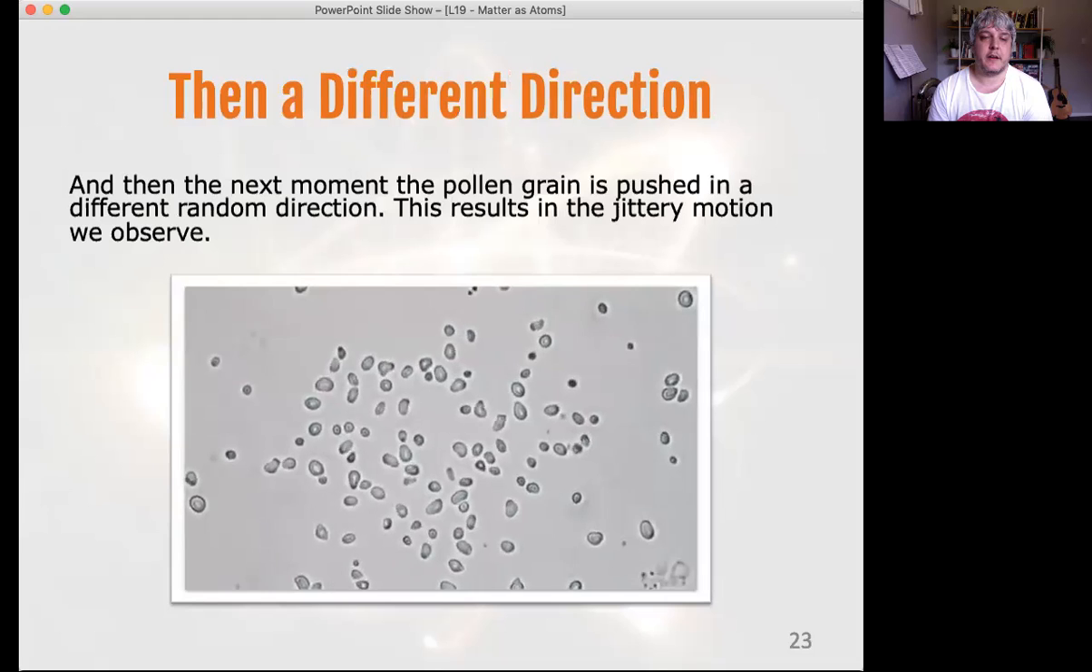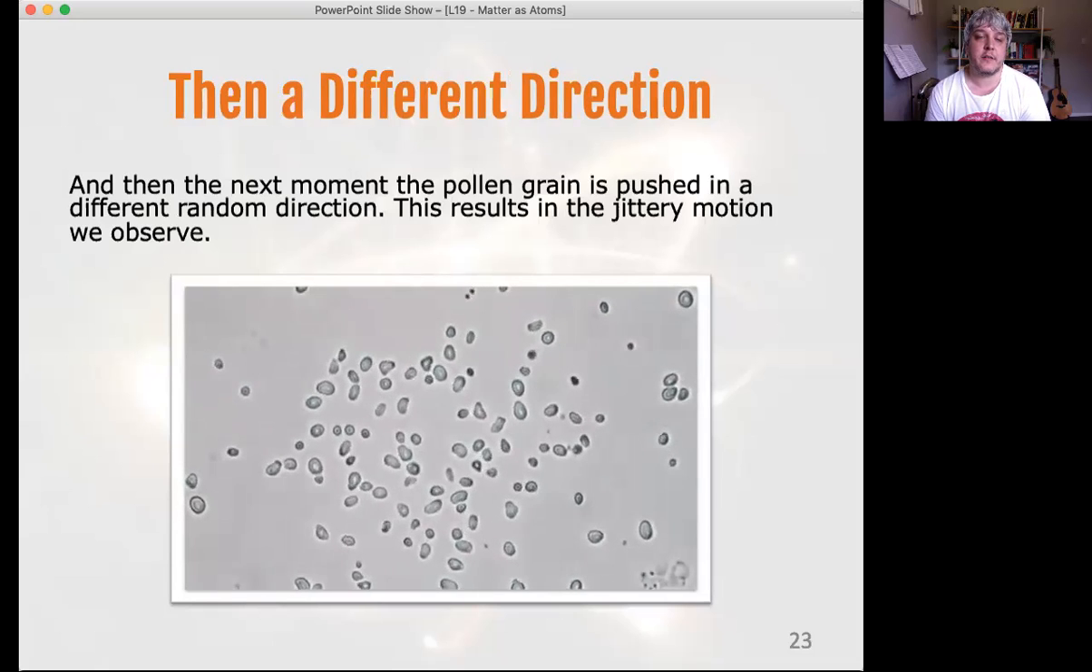So there's that same GIF again, just for you to look at for a moment. Those are real pollen grains sitting on real water being bounced around purely because they are being hit by millions of water particles.